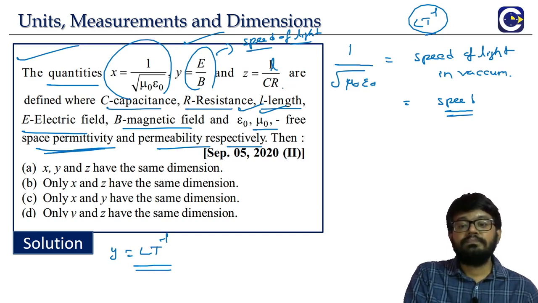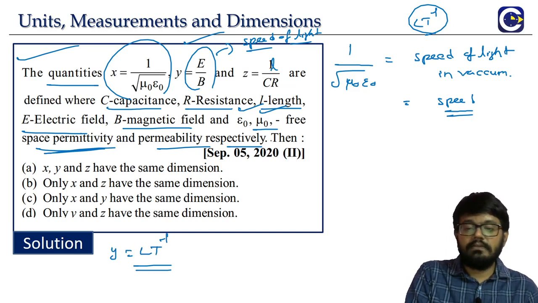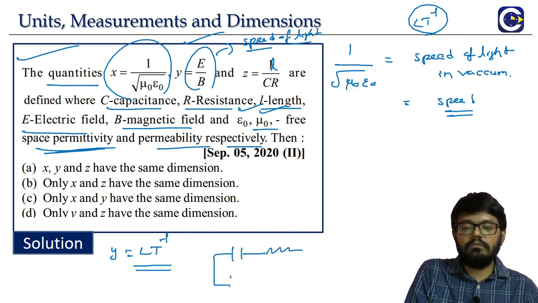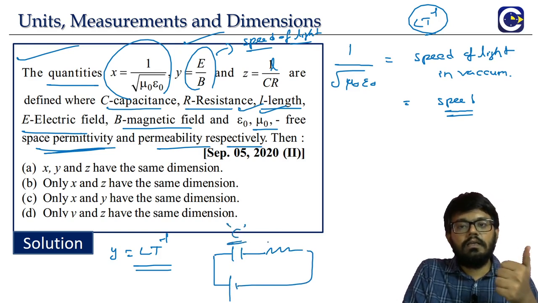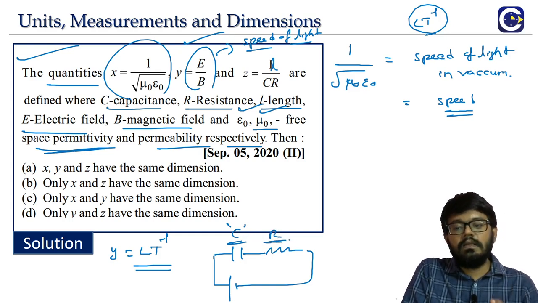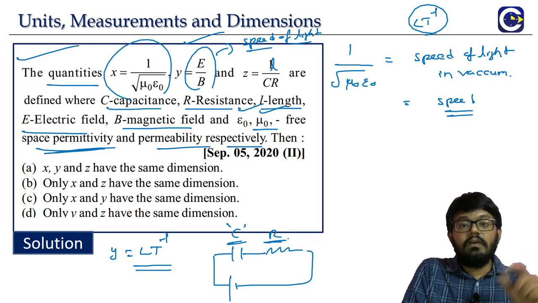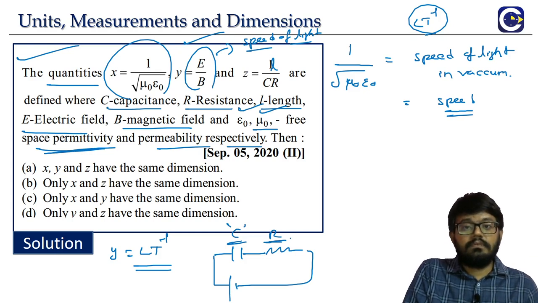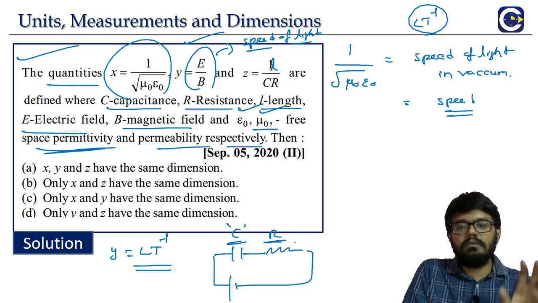Now come to the z. What is this z? L by CR. See, again in plus 2, when we are discussing this kind of a circuit, we call it an RC circuit. We will have a capacitor, resistor, and one more thing will be there, which is called an inductor. These are the common components of the electrical circuit. We have a capacitor of capacitance C. Similarly, for a resistor, we will talk about the resistance as a property. For an inductor, we will talk about the self-inductance. That is the property of the inductor.